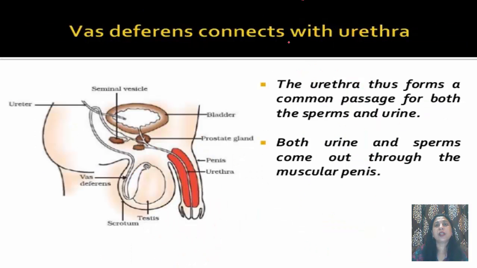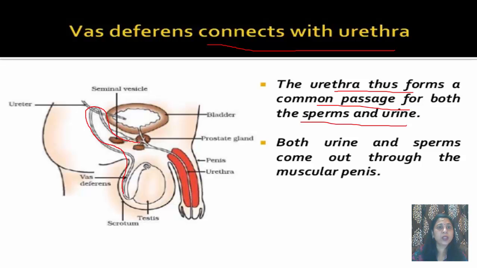Now this vas deferens connects with the urethra. The urethra thus forms a common passage for both the sperm and urine. The urethra is for the passage of urine, but in males there is no separate passage for the sperms. So this tube coming from the testis connects with the urethra, and it acts as a passage for the sperms and urine both. Both come out through the muscular penis.